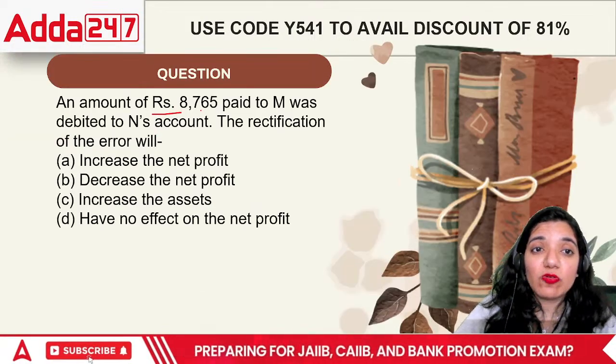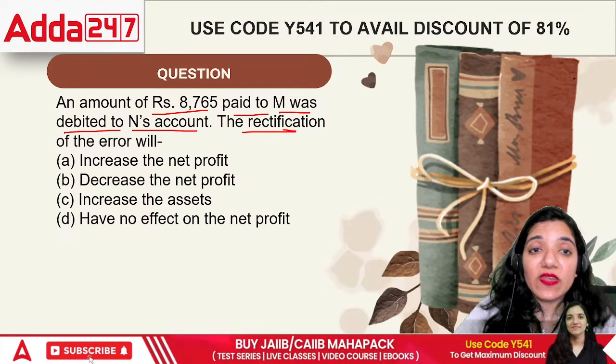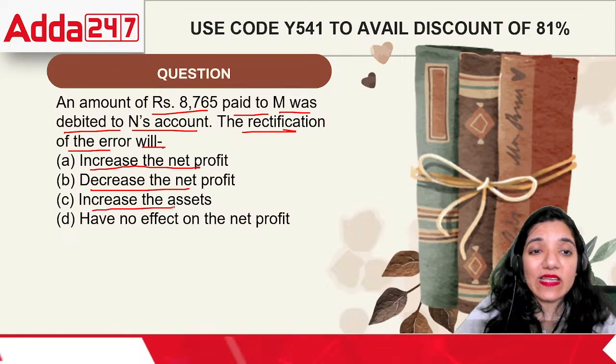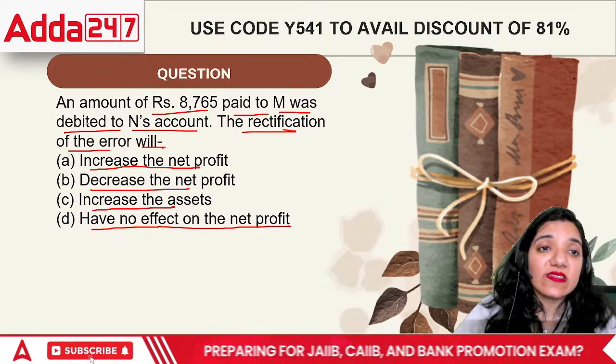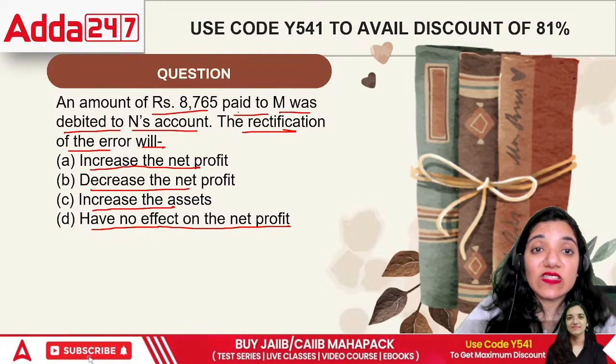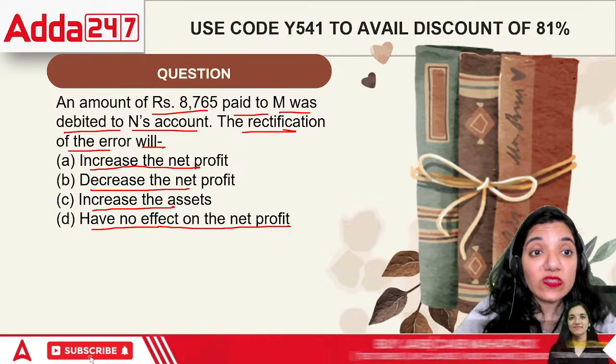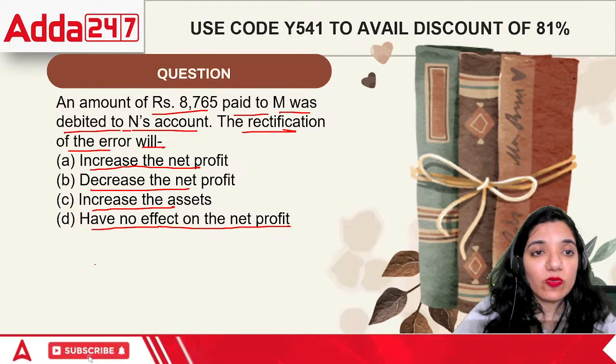Next, an amount of rupees 8765 paid to M was debited to N's account. The rectification of error will increase the net profit, decrease the net profit, increase the assets, or have no effect on the net profit? In this case, an amount of 8765 paid to M was debited to N. What was the point?